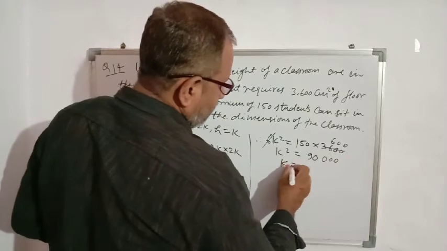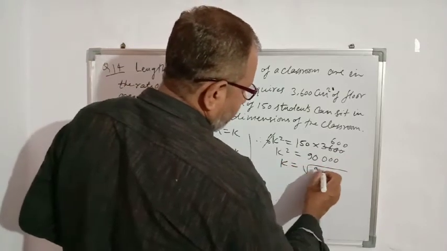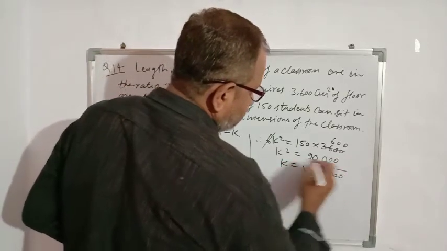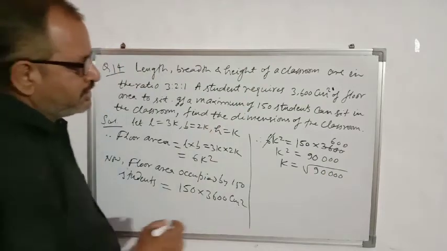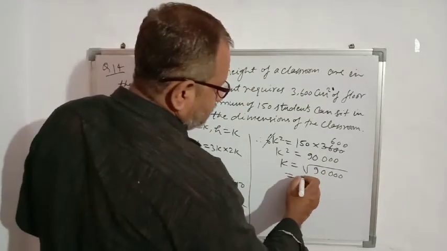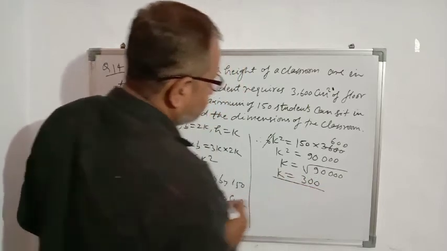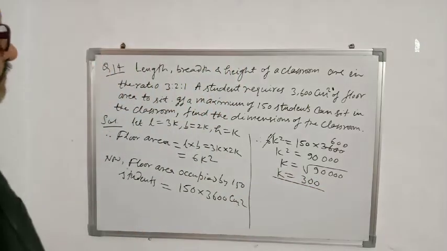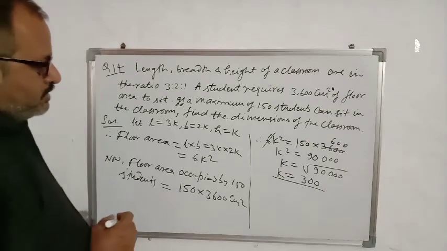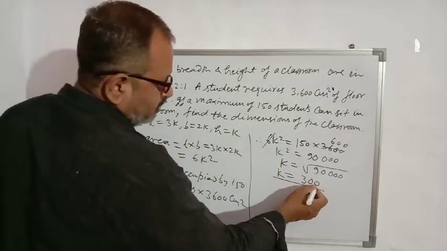So what will be k? We will take the square root of 90,000. Its square root will come 300. K is equal to 300. So therefore, value of k is known, 300.